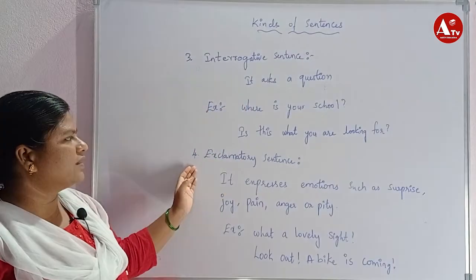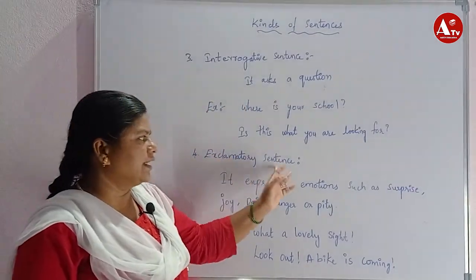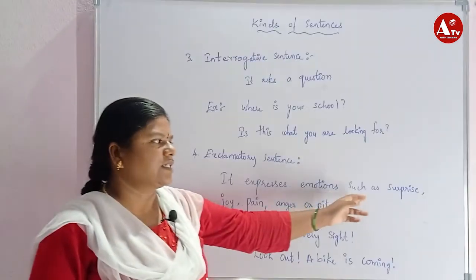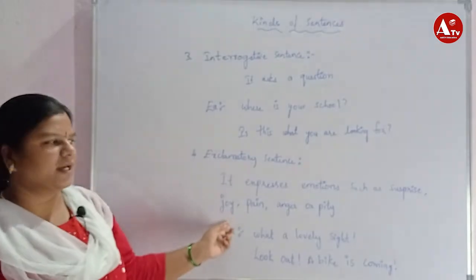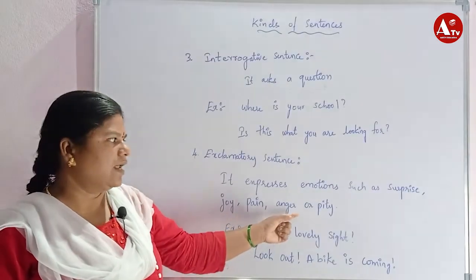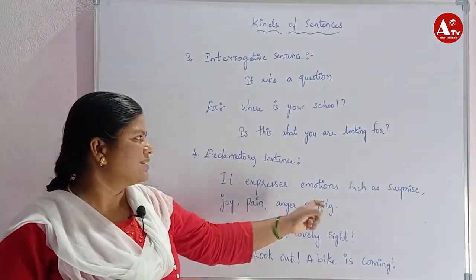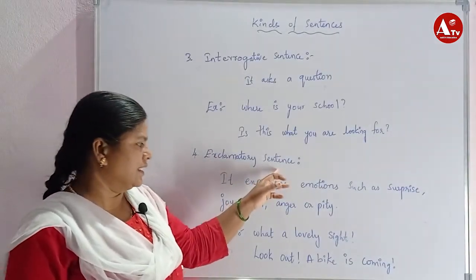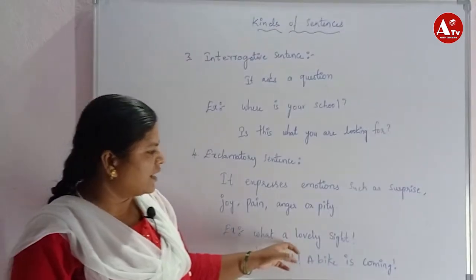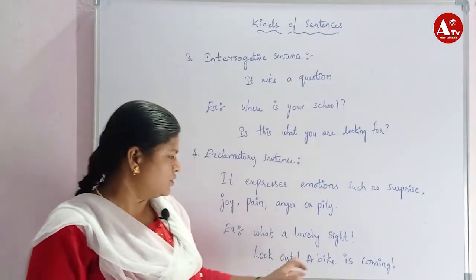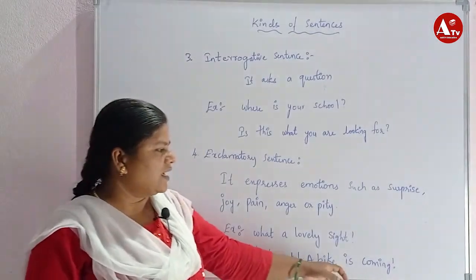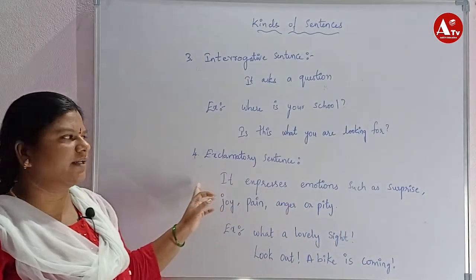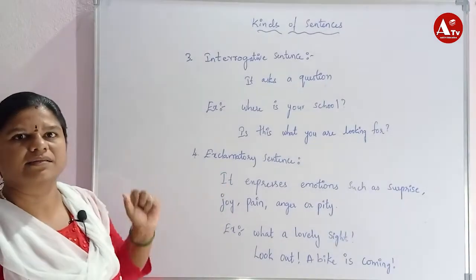Now the fourth one is exclamatory sentences. They express emotions such as surprise, joy, pain, anger or pity. Sudden expressions all come under exclamatory sentences. Example, what a lovely sight! Look, a bike is coming! These are sudden expressions that come under exclamatory sentences.